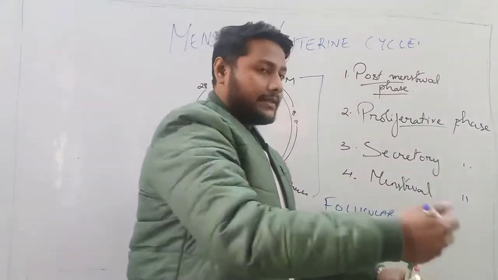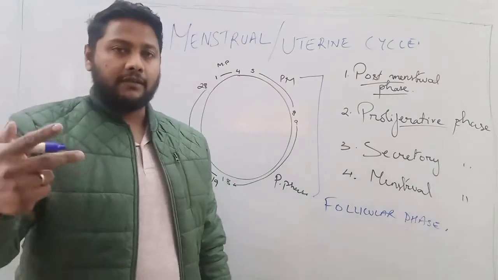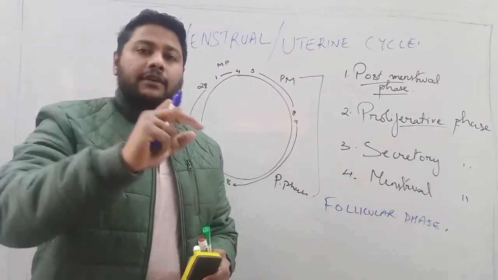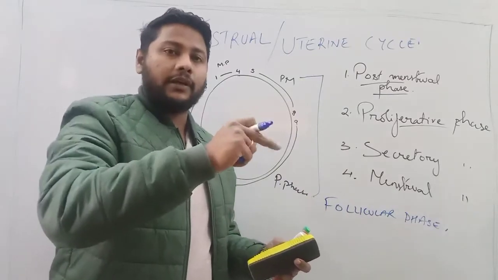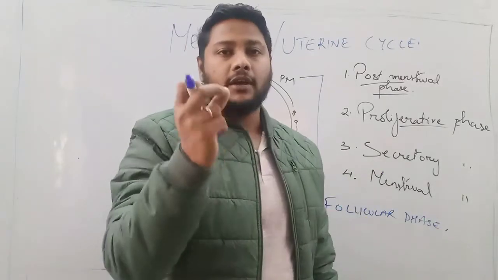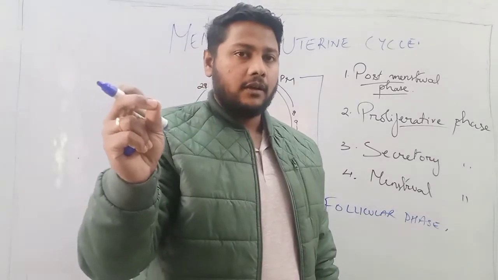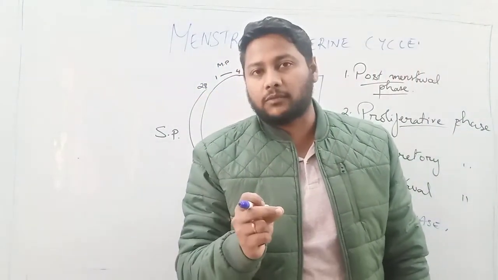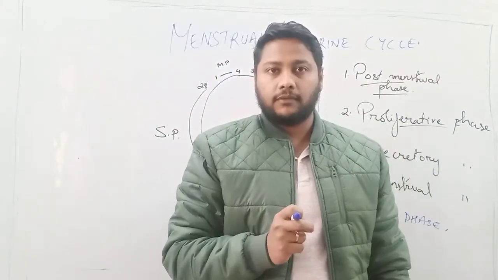The next, following ovulation, when the ovum is separated, the remaining portion, the graafian follicle, gets converted into a structure known as corpus luteum. Why is corpus luteum important? Because corpus luteum secretes a hormone known as progesterone.